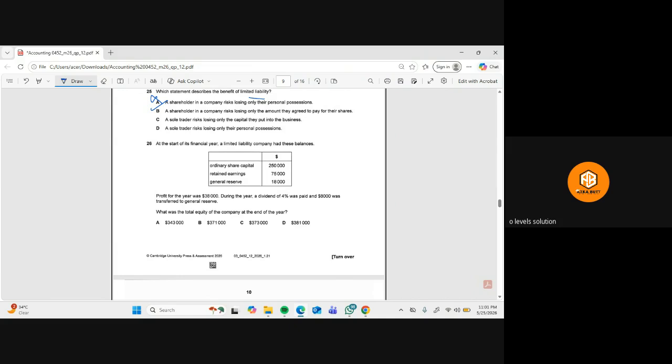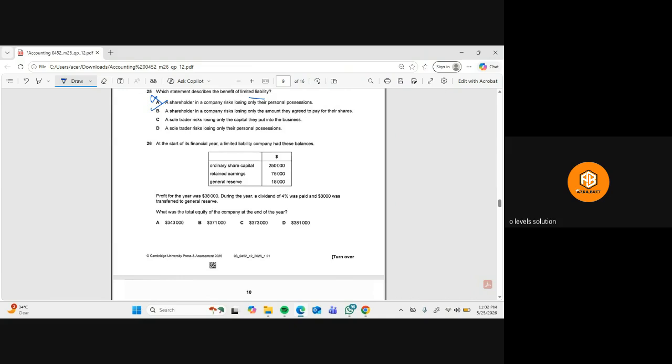Question number 26. They're saying that at the start of its financial year, a limited liability company had these balances. We have the ordinary share capital $250,000, retained earnings $75,000, and then general reserve is $18,000. The profit for the year was $38,000. During the year, a dividend of 4% was paid and 8,000 was transferred to general reserve. What was the total equity of the company at the end of the year?